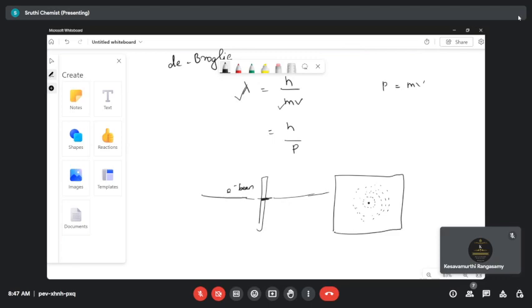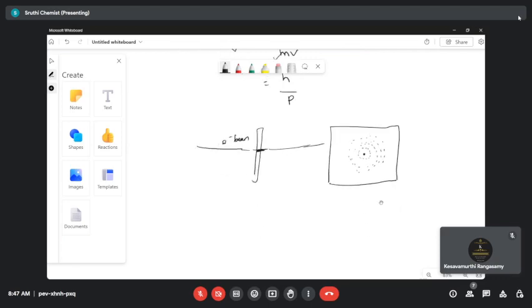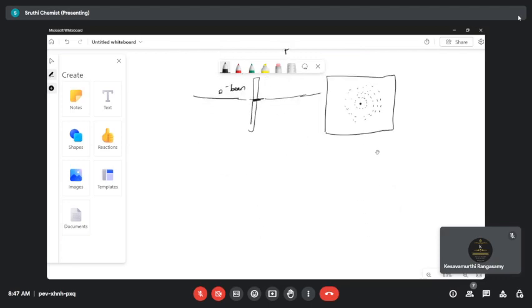This is the conclusion from the Davisson-Germer experiment. They confirmed with the light pattern, which they had already found for light, and then did it again for an electron. As the electron pattern is the same as the light pattern, they found that the electron also has wave nature. So experimentally also, the electron has a wave nature.